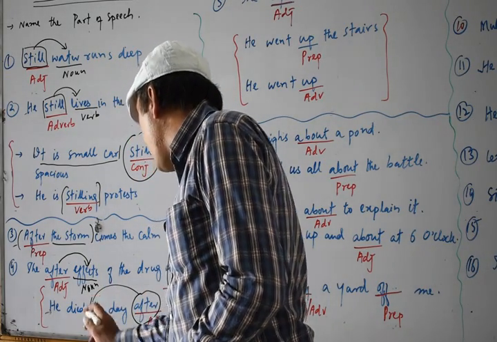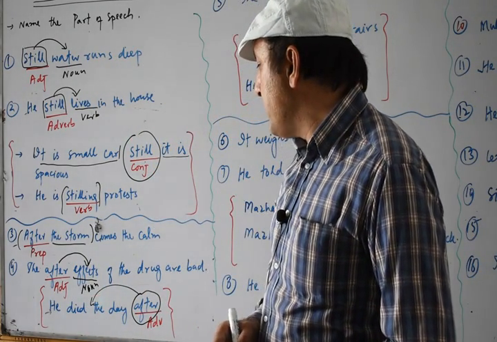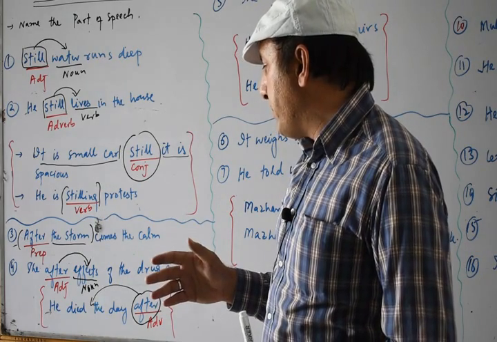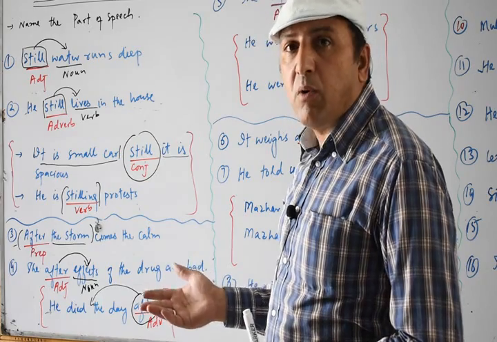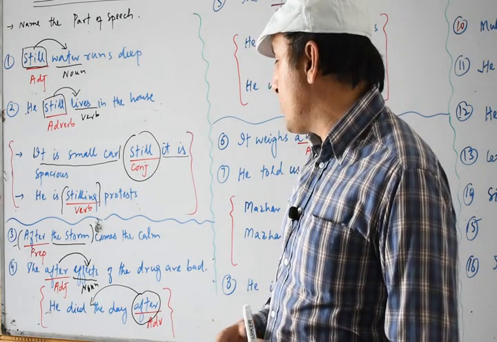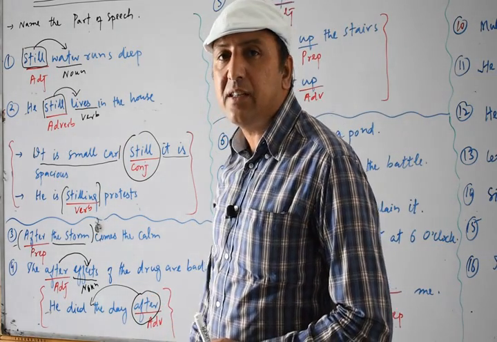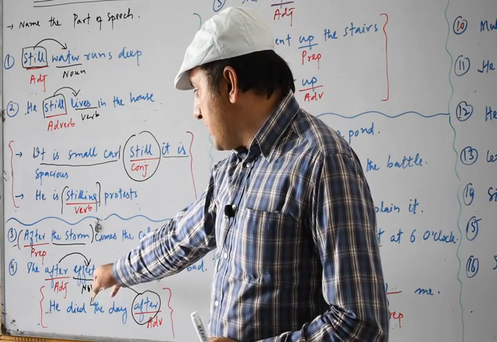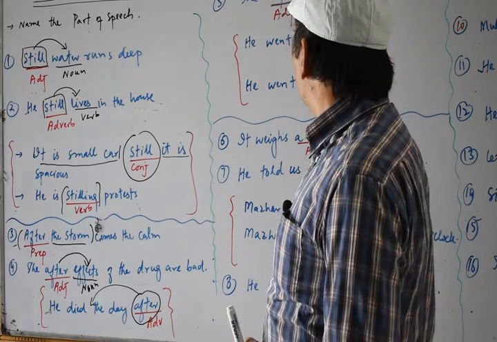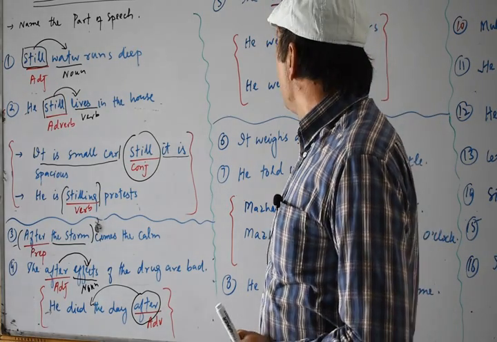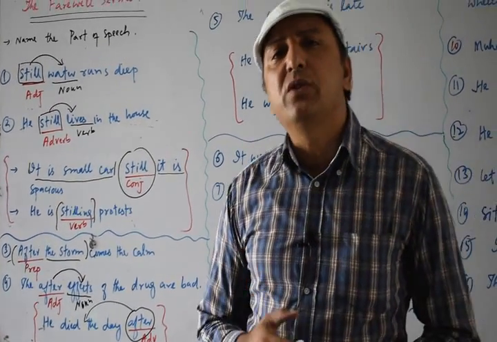So here you see it tells us about the verb. It tells us about time, so we call it an adverb of time. So here this after is working as an adverb. In the first sentence, after is working as an adjective. Okay, now the same after can also be used as a conjunction.